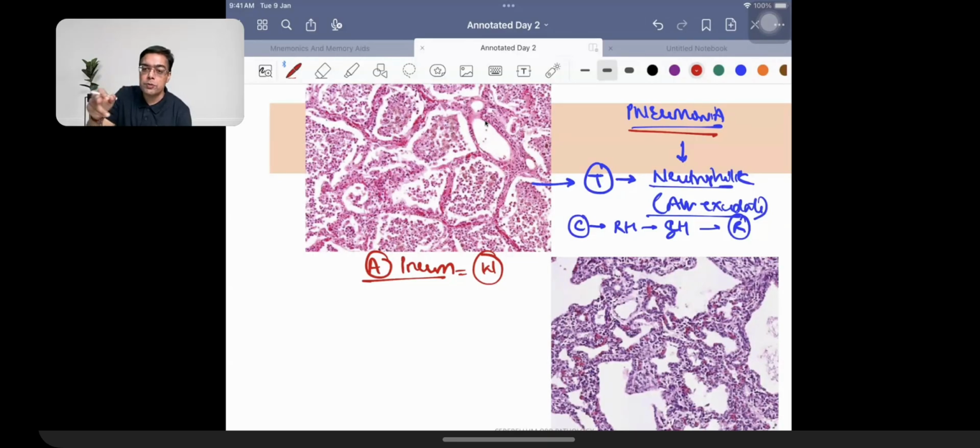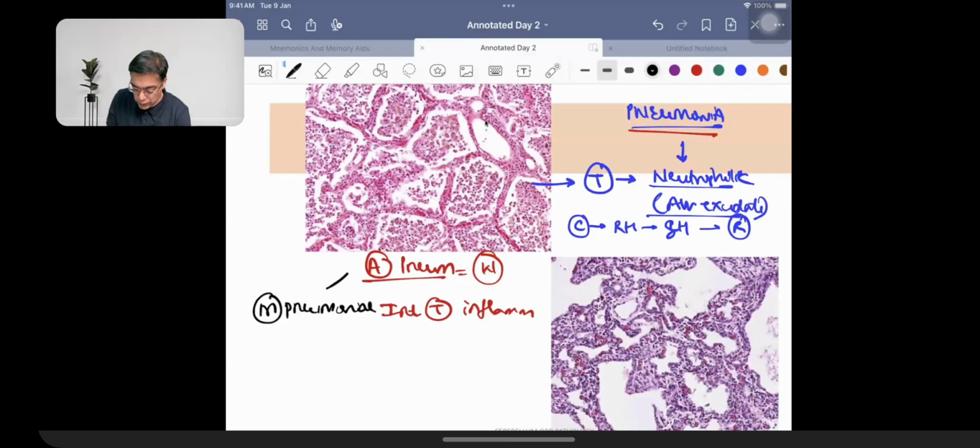Instead of causing involvement of the air spaces, these patients are going to be having interstitial tissue inflammation. Out of all the organisms over here, the most dangerous is going to be Mycoplasma pneumoniae. The other organism that we need to remember over here is chlamydia.